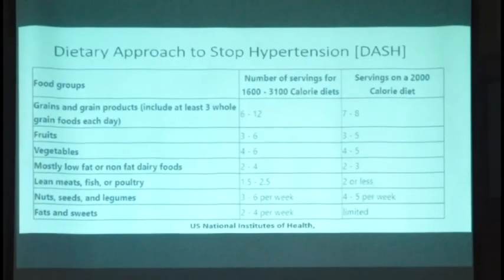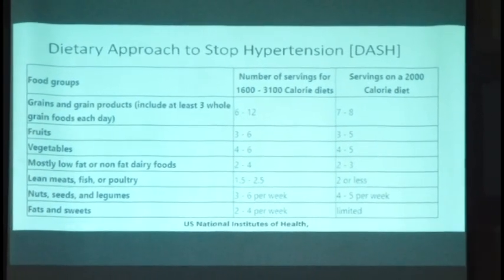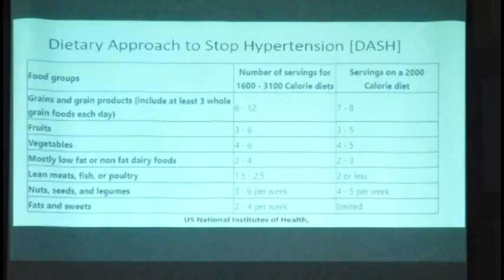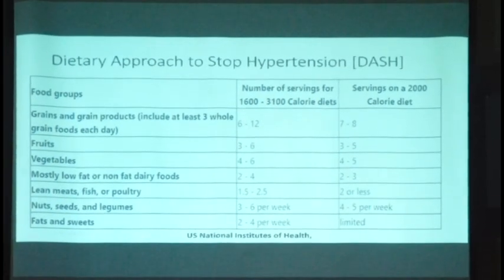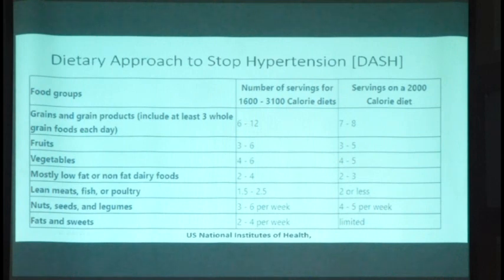You have to have grain and grain products, fruits, vegetables, and low-fat dairy products. Dairy products should be low-fat. And meat is not generally preferred, but when it is to be taken, then lean meats, meaning those which do not contain much fat, which do not contain yellow as such. Nuts, seeds, and legumes are to be given. Fats and sweets are allowed only 2 to 4 times per week and not more than that. That's how the DASH diet has to be suggested.